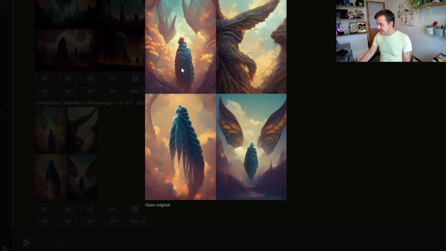The wrinkles, though, in whatever this figure is wearing, are gorgeous. I'm not sure what's happening on this one, but I really like it. This one up here looks like a mushroom forest with a kind of bug character in the middle, and then these kind of wing-like structures in the back. Down here, this one again, I can kind of see a leg here. It looks like someone's in a stance, face here, and this gorgeous wrinkly cloak on the back that could also be wings, again in kind of clouds.